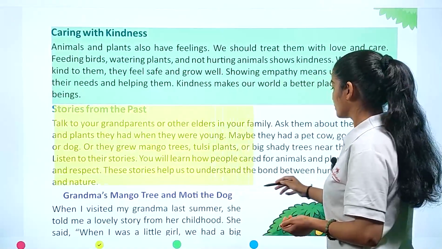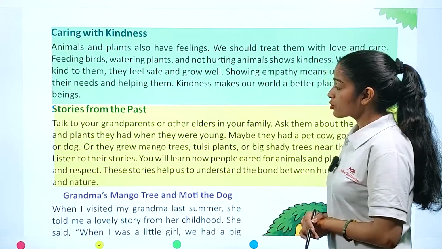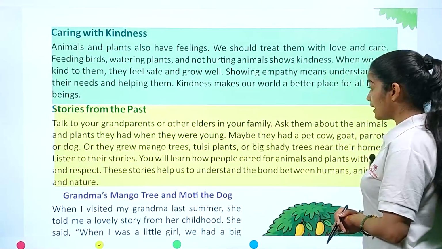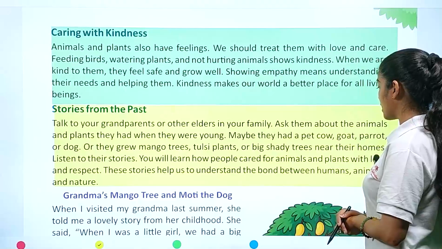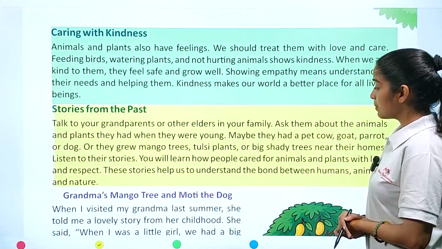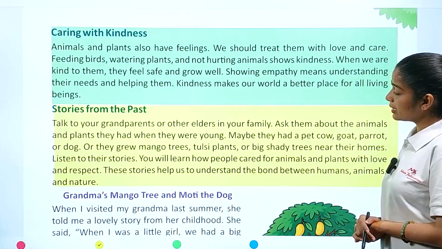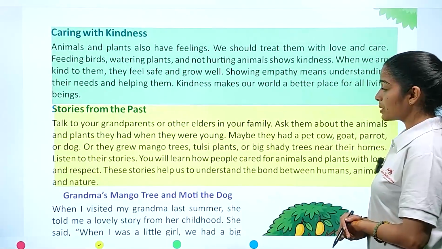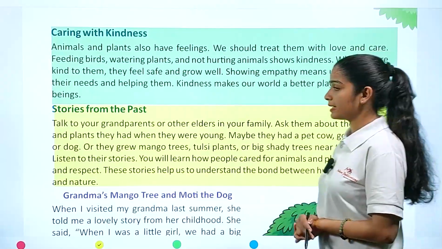Stories from the past. Talk to your grandparents or other elders in your family. Ask them about the animals and plants they had when they were young. Maybe they had a pet cow, goat, parrot, or dog, or they grew mango trees, tulsi plants, or big shady trees near their home. Listen to their stories. You will learn how people cared for animals and plants with love and respect. These stories help us to understand the bonds between humans, animals, and nature.